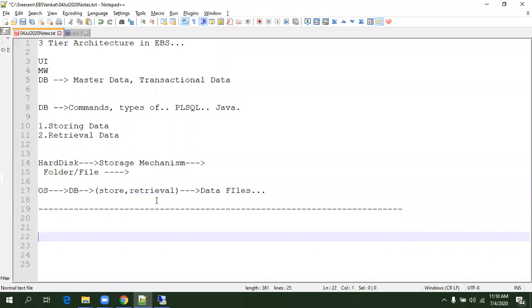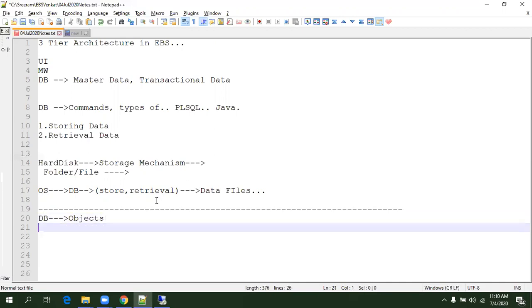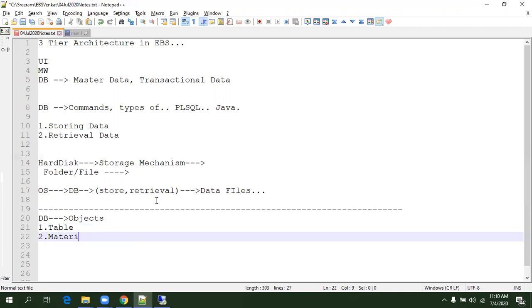Now, as I said, the major purpose of database is storage as well as retrieval. So how do we store data? When you want to store data, you have to name your data so that you can retrieve it in a proper manner. That is why you require a database object which can store the data. I call them database objects. There is a set of objects in the database which we use for the purpose of storing data. There are only two components in the database which can store data: one is table and the other one is materialized view.